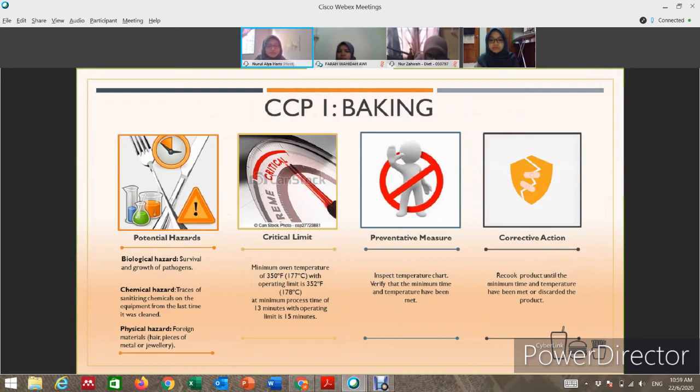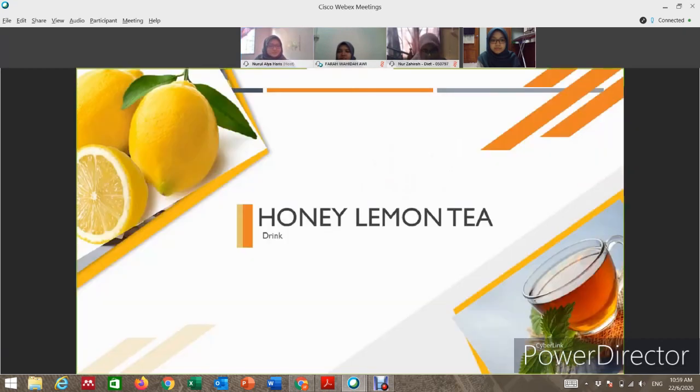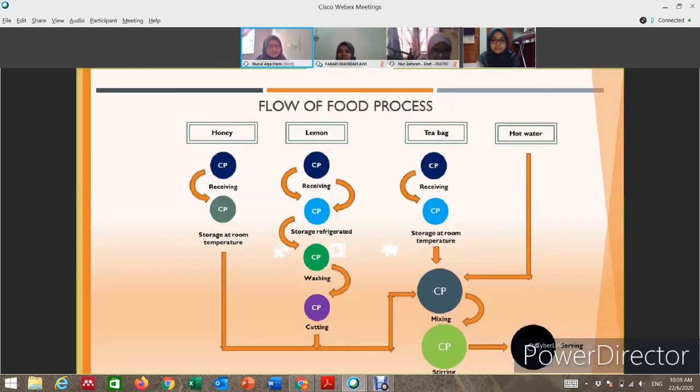And the preventive measure is a temperature chart and verifying minimum time and temperature to reduce the hazard. And if it is not met, recook until the minimum time and temperature have been met or discard the product.